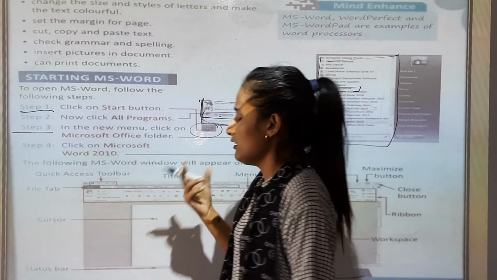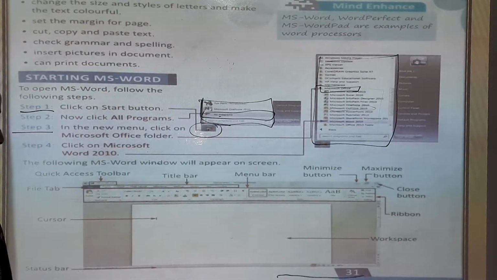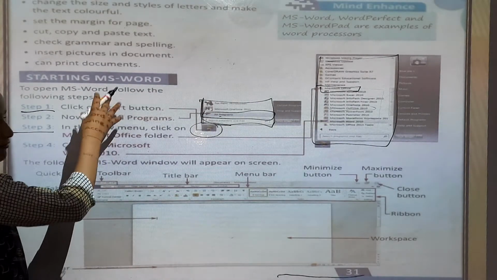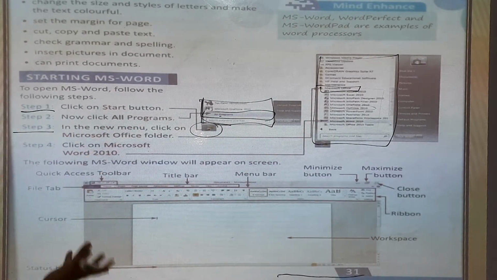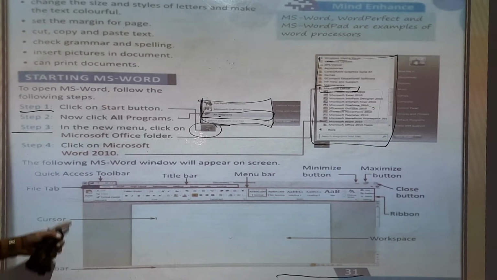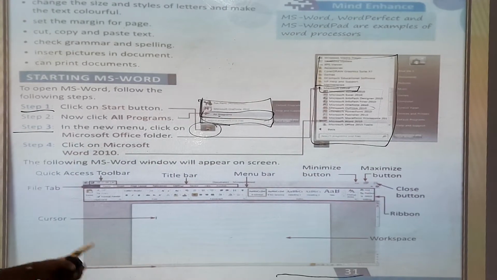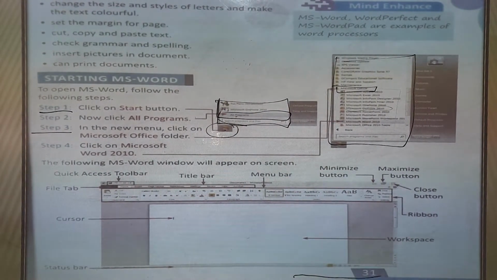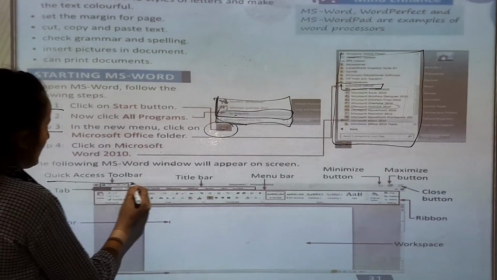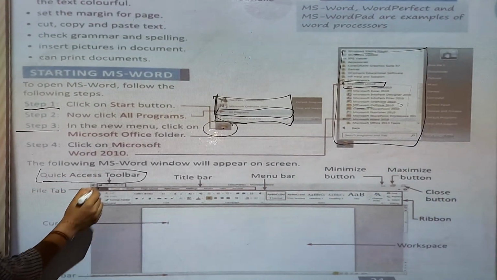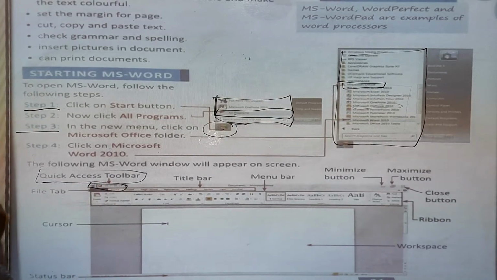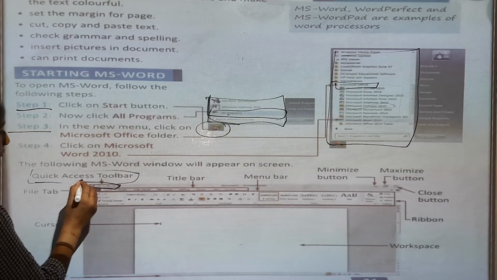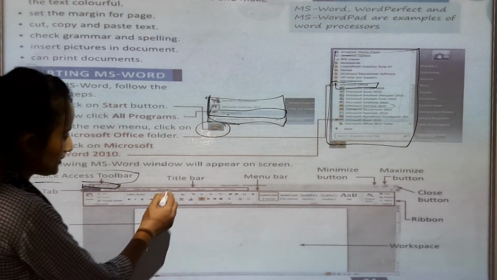Now the following MS Word window will appear on the screen. When you follow these steps, आप जब ये step follow करेंगे तो क्या होगा उसके बाद you will see the screen also. Now this is the screen of the MS Word window. Now this is the quick access toolbar. You can see the quick access toolbar in your book also. Now this is the title bar.